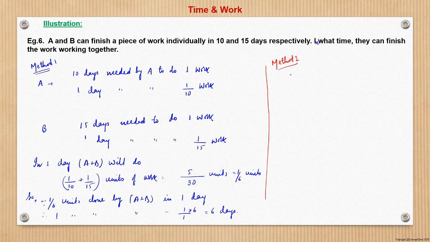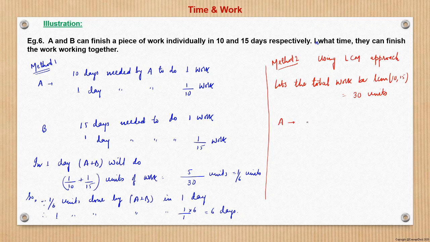Method 2, using LCM approach. What is it? The LCM approach says, let us assume that the total work is the LCM of the number of days, which is 10 and 15. So the LCM of 10 and 15 is what? 30 units of work. Let us assume that as the total.